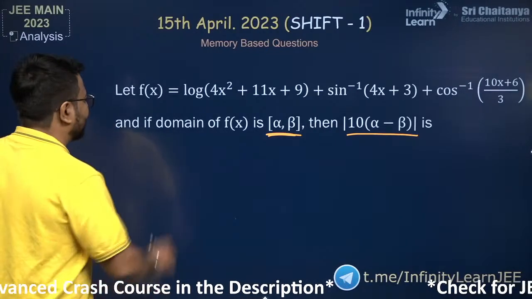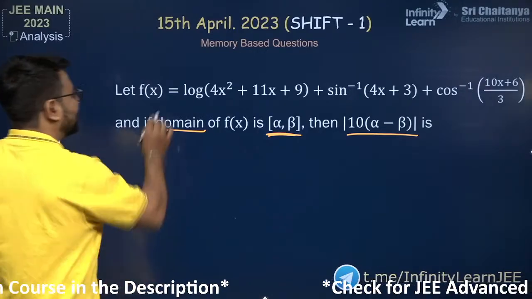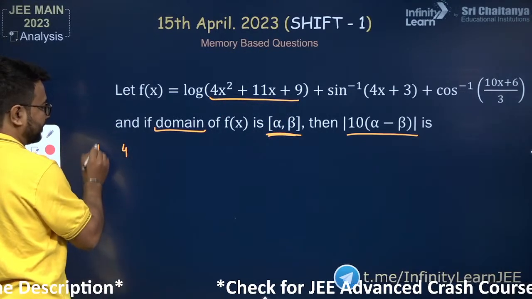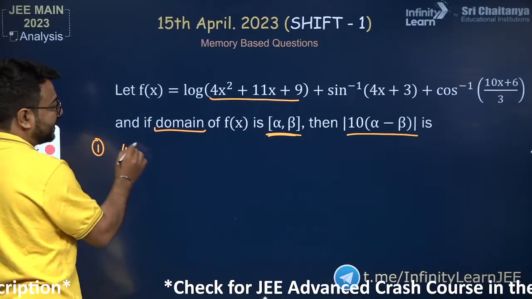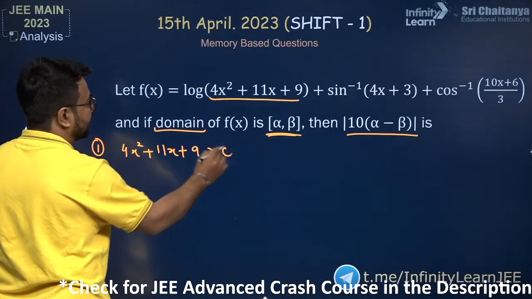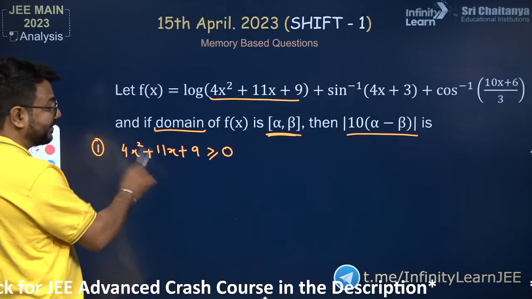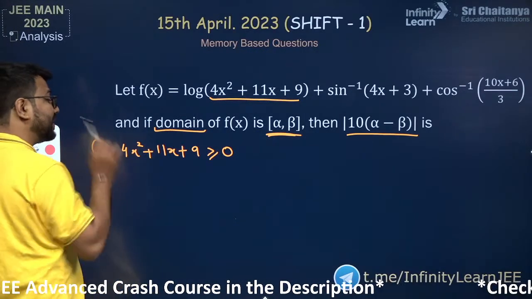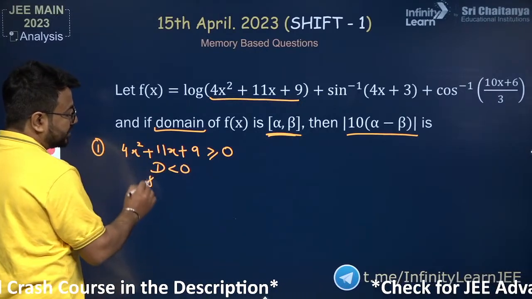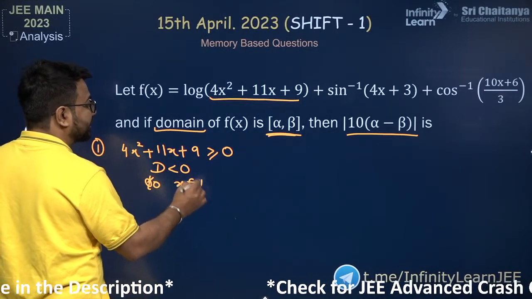Here, if I need to get the domain, what steps do I need to apply? The very first is that the quantity inside the logarithm should be positive. If I try to get the discriminant from here, I'll observe that this discriminant is positive, and this discriminant is negative. So this particular expression is always positive for x belonging to the reals.